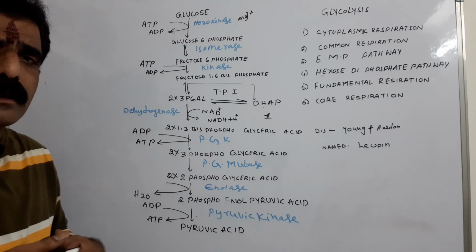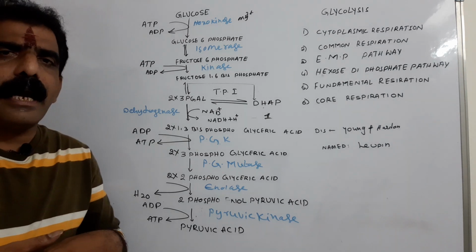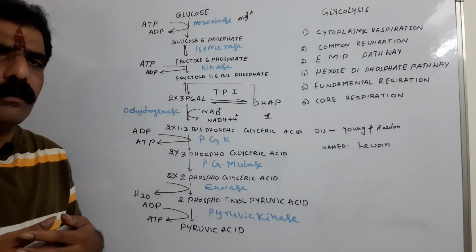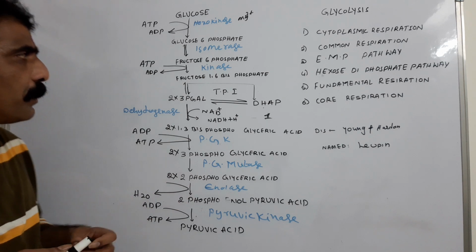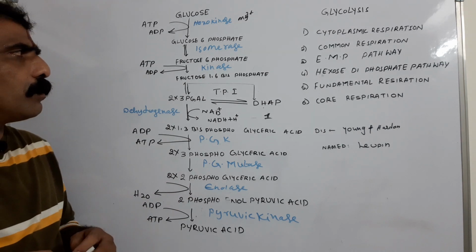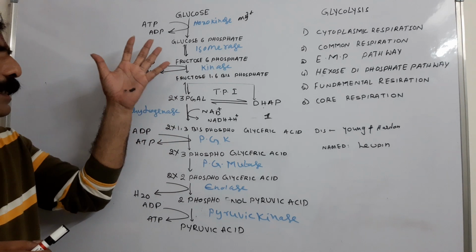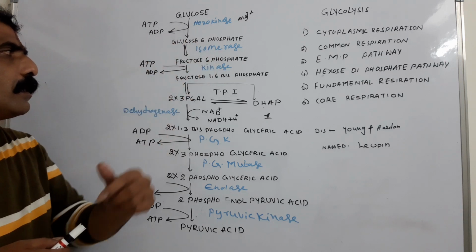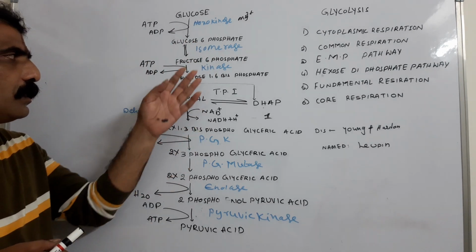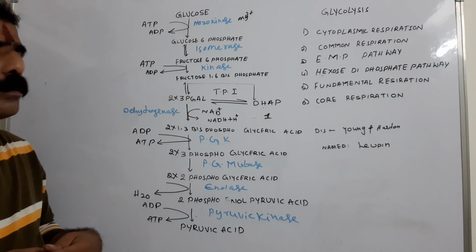What is isomerization? Rearrangement of the atoms within the same molecule without changing the molecular weight is said to be isomerization. So in the second reaction, glucose 6-phosphate undergoes isomerization, resulting in the formation of fructose 6-phosphate.